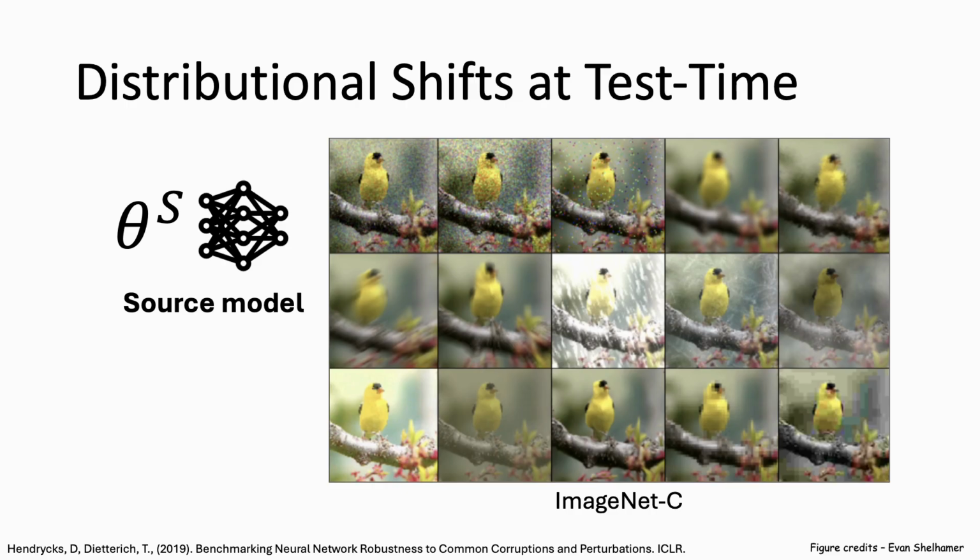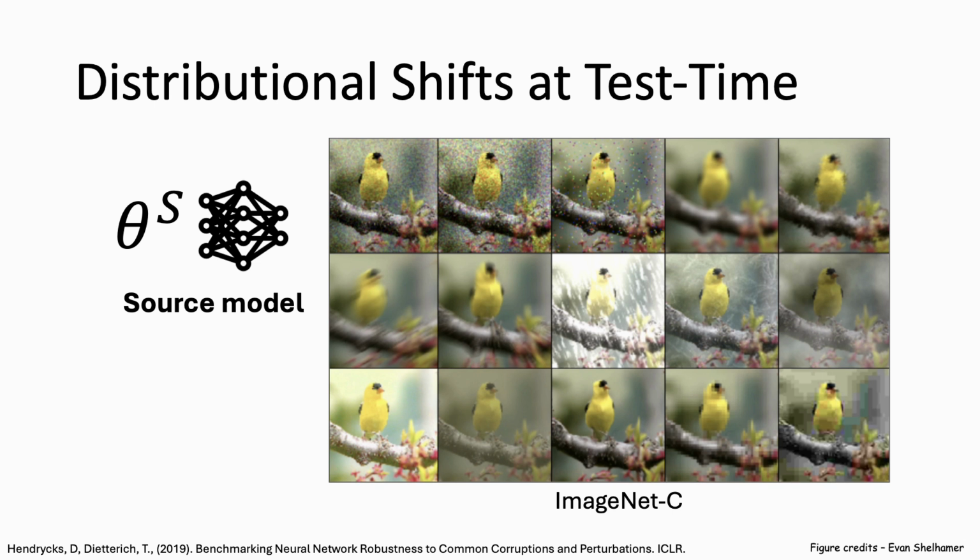Traditional machine learning methods assume that the training and test data are drawn IID from the same distribution. However, when the test distribution, or your target distribution, differs from the training distribution, which we call the source here, we face the problem of distributional shift. And such a shift poses significant challenges for machine learning systems deployed in the wild.